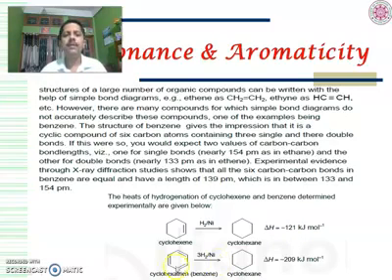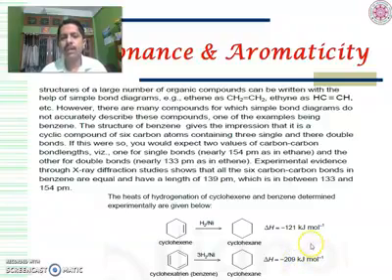Now see, benzene contains 3 such double bonds. So we can expect the amount of energy released in this case to be 3 into minus 121, that is minus 363 kilojoule per mole, but it has been found that the amount of energy released is only 209 kilojoule per mole.